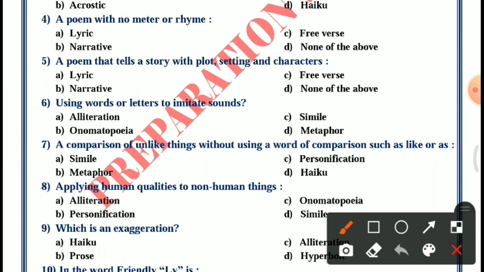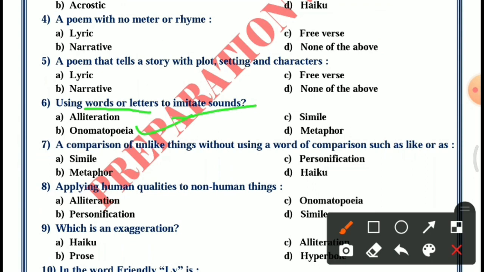Question 6. Using words or letters to imitate sounds. Option A, alliteration, B, onomatopoeia, C, simile, D, metaphor. The answer is B, onomatopoeia.